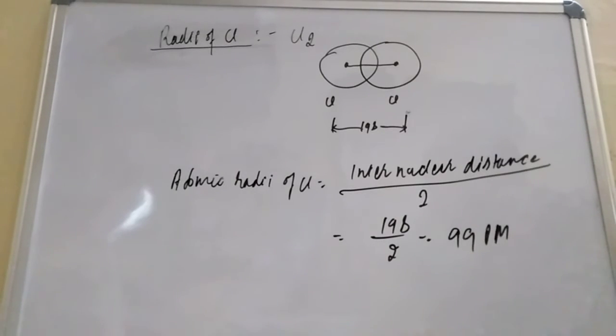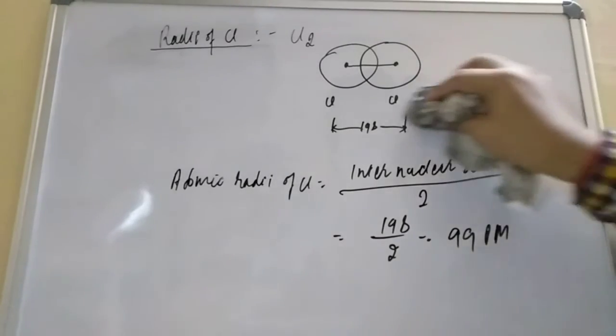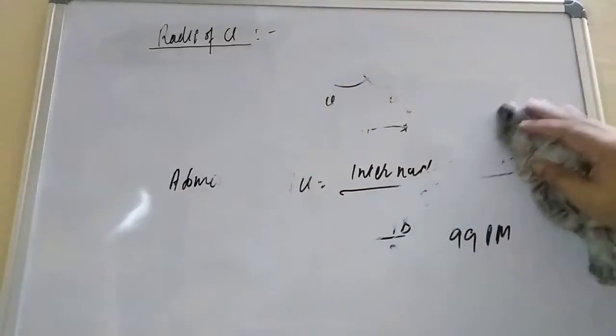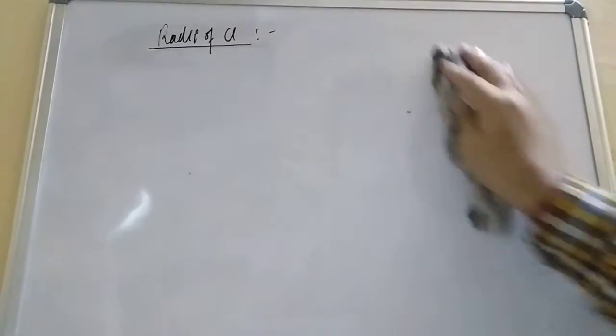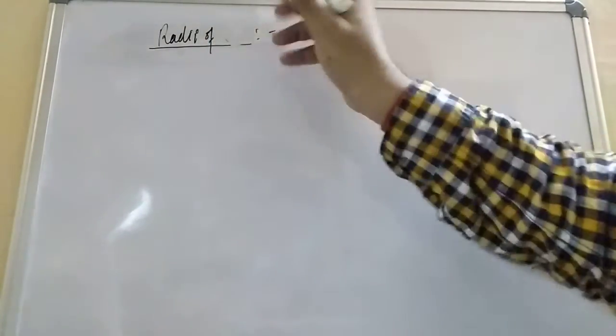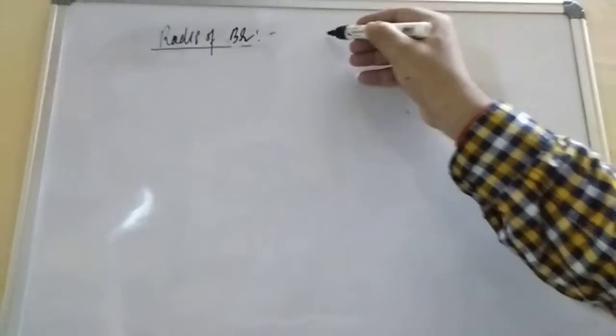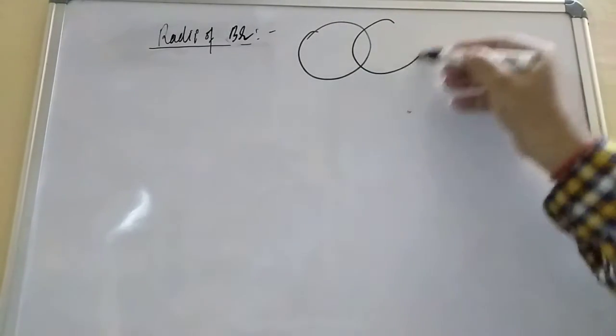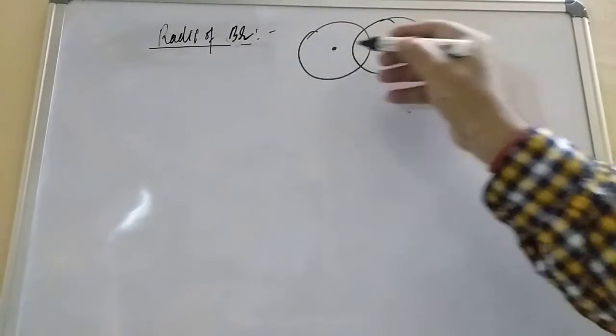If you talk about bromine, you erase this and try to find out for bromine, students. So how much will you find? For bromine, the internuclear distance is 228. Here I am erasing this and writing for bromine. So bromine is also having, that is what, student? That is a covalently bonded molecule.